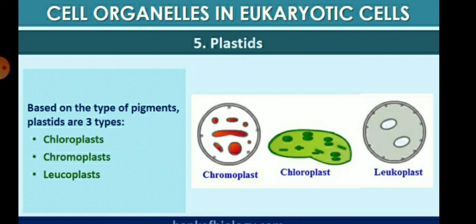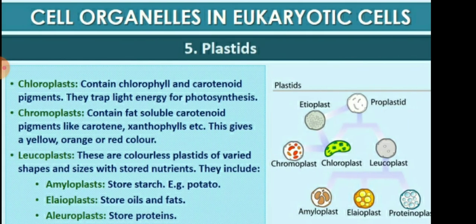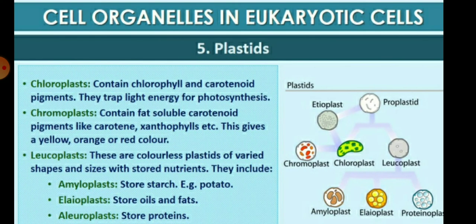You can see green color in this picture, chloroplast. And then chromoplast and leucoplast. The chloroplast contain chlorophyll and then carotenoid pigments. They trap the light energy for the photosynthesis process. And the chromoplast contain the fat soluble carotenoid pigments like carotene, xanthophylls, and this gives a yellow, orange and the red color. And the leucoplast are the colorless plastids of varied shape and size which store nutrients,